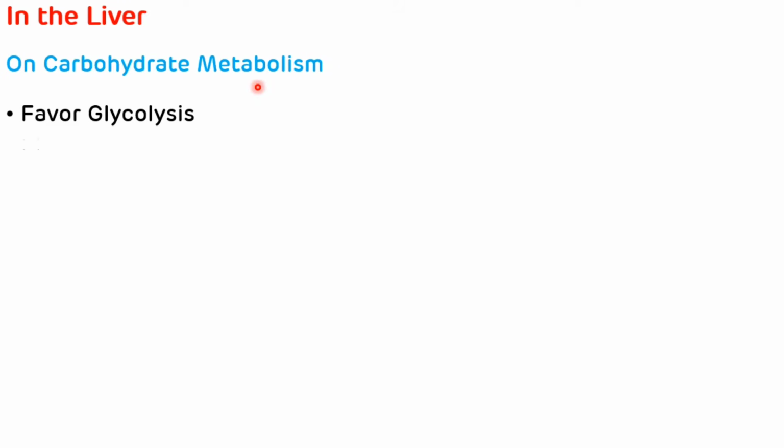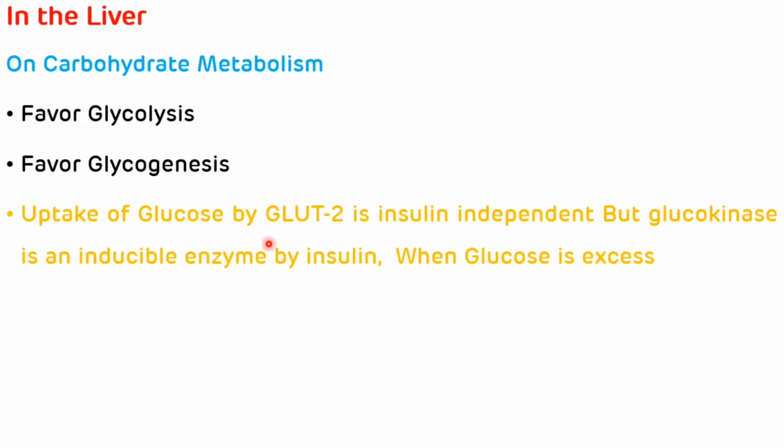First, we will see the role of liver in the postprandial stage, on carbohydrate metabolism. The first effect is that it favors glycolysis. It favors glycogenesis, that is synthesis of glycogen. Uptake of glucose by glucose transporter 2 is insulin independent, but glucokinase is an enzyme inducible by insulin when glucose level is excess, that is greater than 100 milligram per deciliter, and it decreases gluconeogenesis.